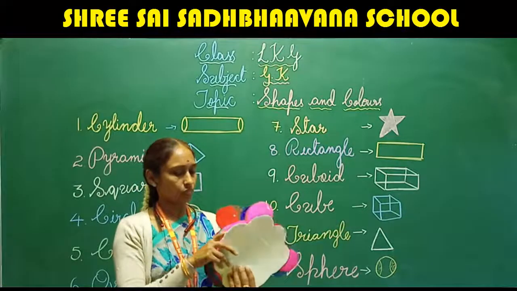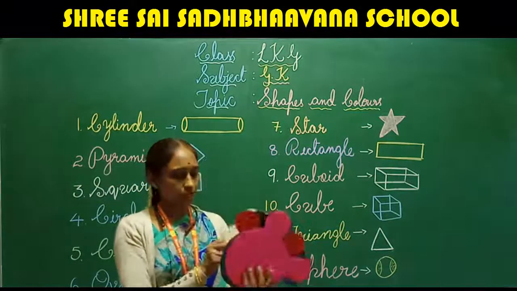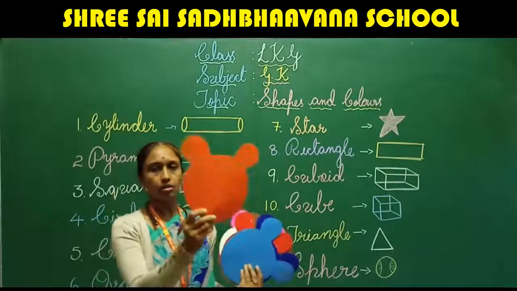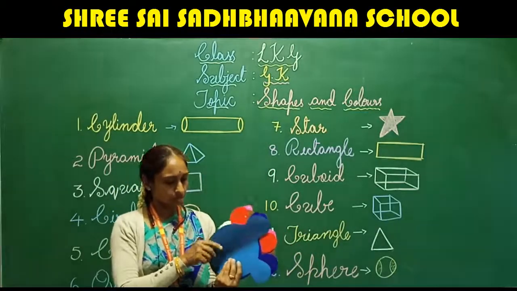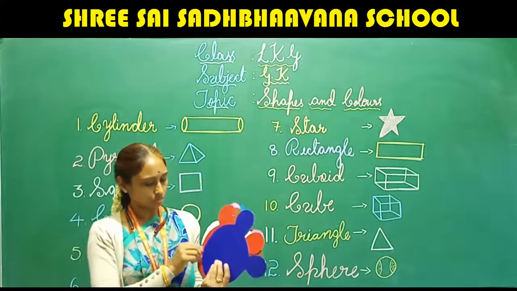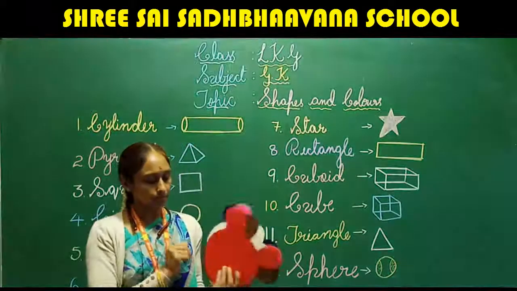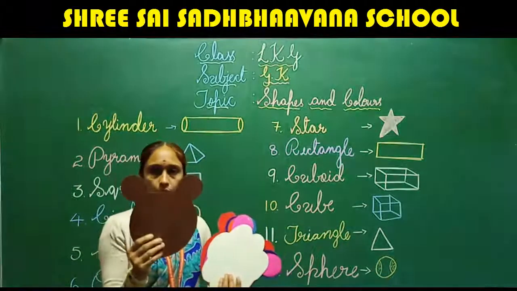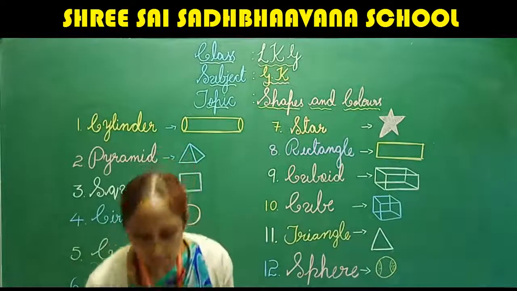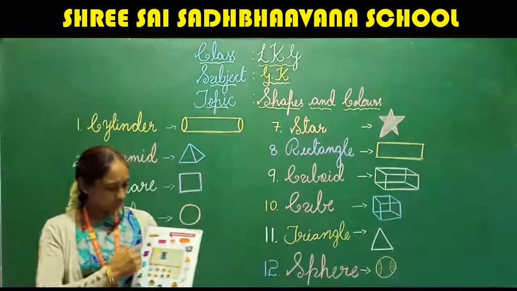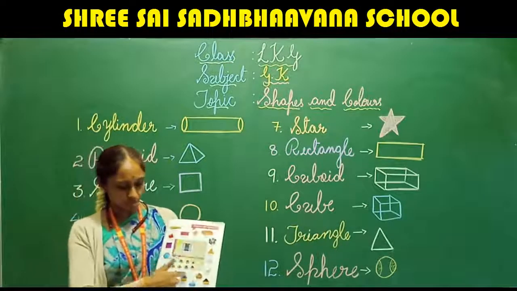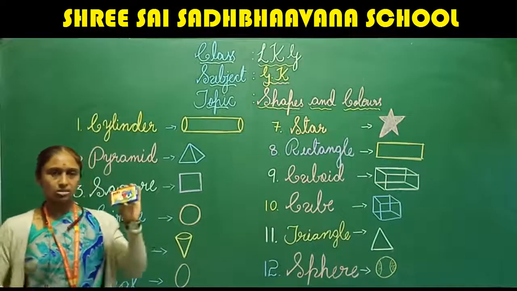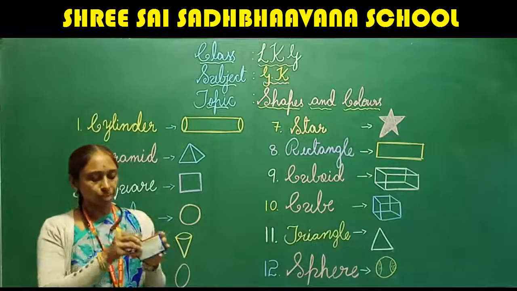Brown, white, pink, orange, blue, purple, red, and this is brown. Is it okay? See, this is about shapes and this is about colors. Fine? See, if you have these crayons with you, you take them out.